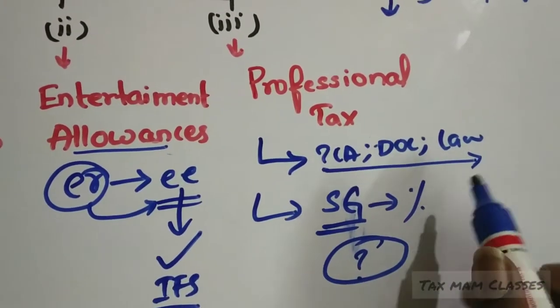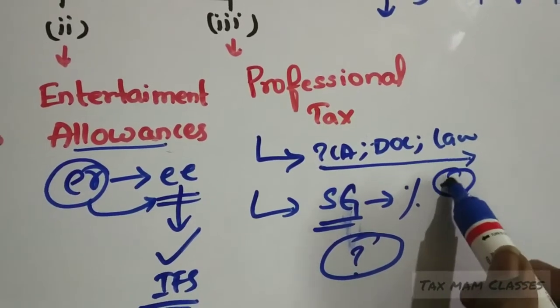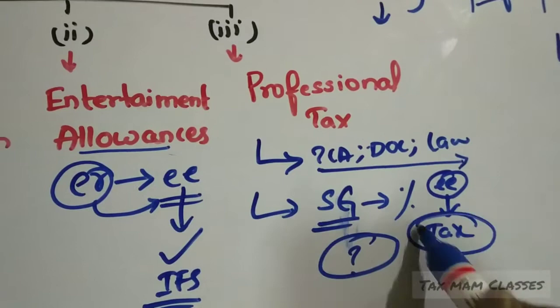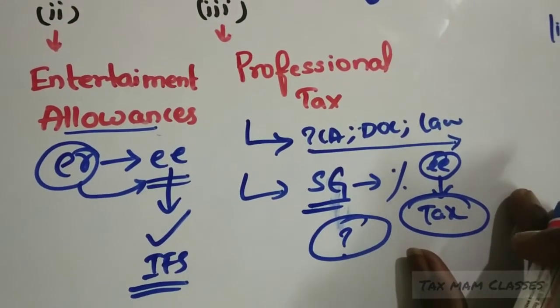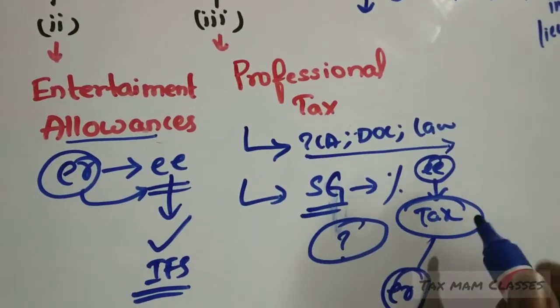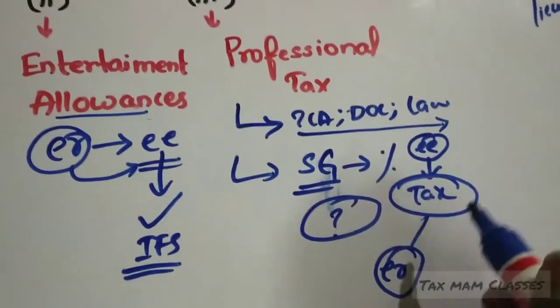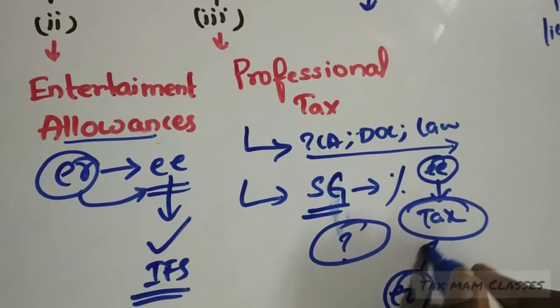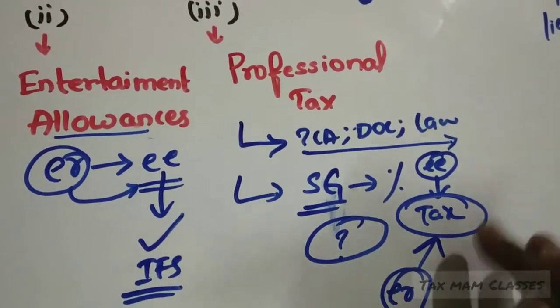So when they are having some expenses, the employees have to pay tax to the government. Whatever expenditure they are paying to the government, the employer will say, for my company, for my business, you are incurring some expenditure, right? I will give that expenditure to you. You can pay the tax.